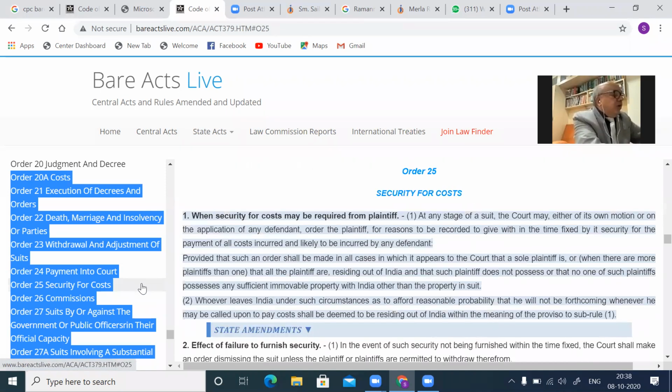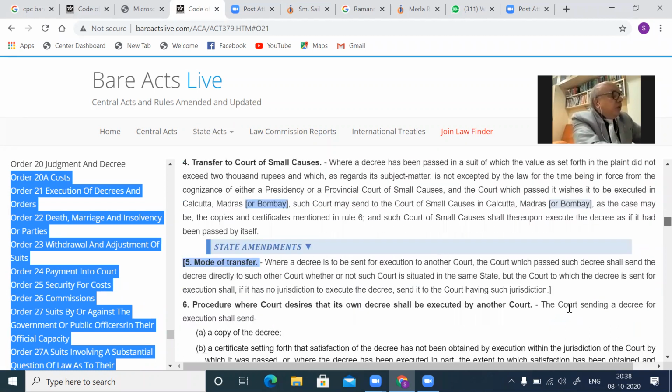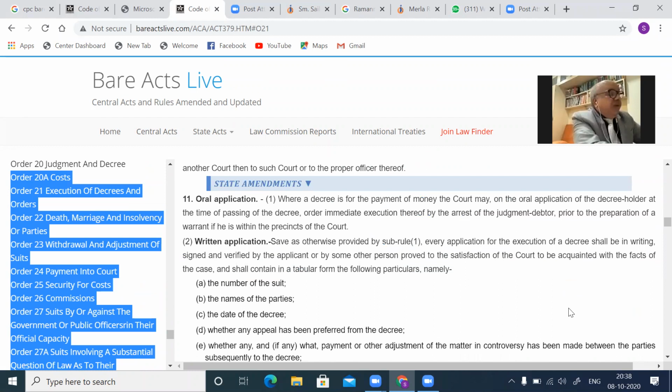On order 21 rule 11, the first clause says that where the decree is for payment of money, the court may, on the oral application of the decree holder at the time of the passing of the decree, order immediate execution thereof by the arrest of the judgment debtor prior to the preparation of a warrant if he is within the precincts of the court. This is a very serious provision.